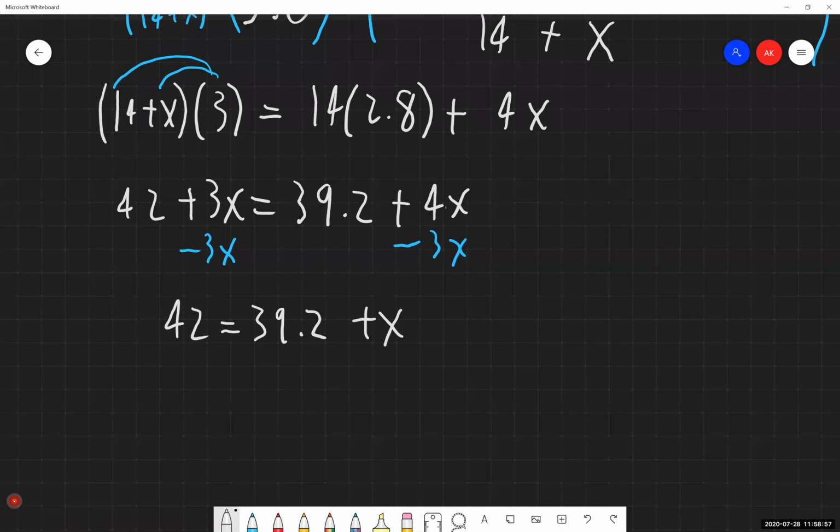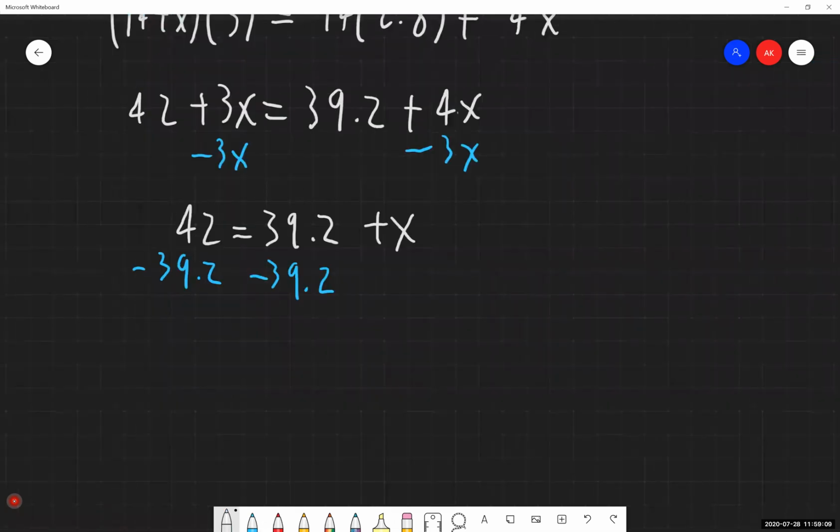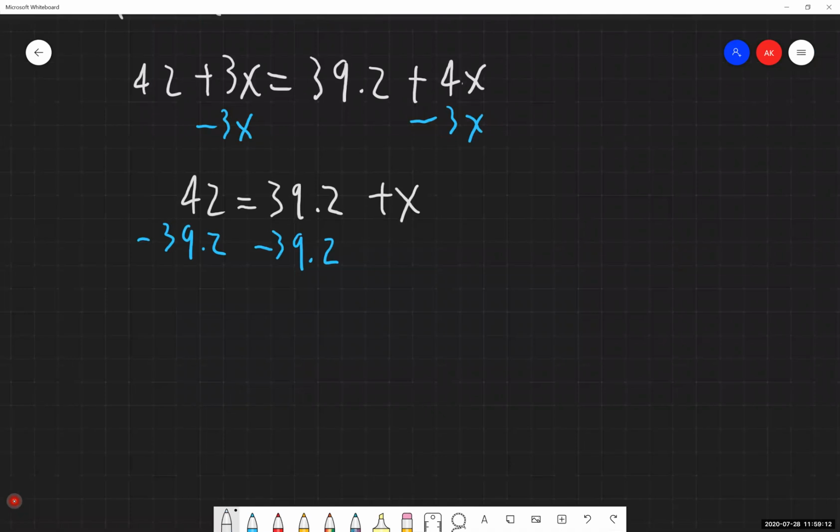And then I don't want 39.2 plus x, I just want that x all by itself. And then 42 minus 39.2. So I have 2.8 equals x.